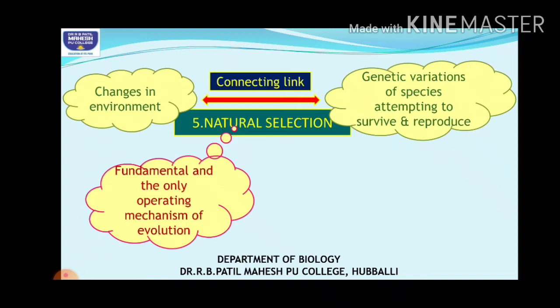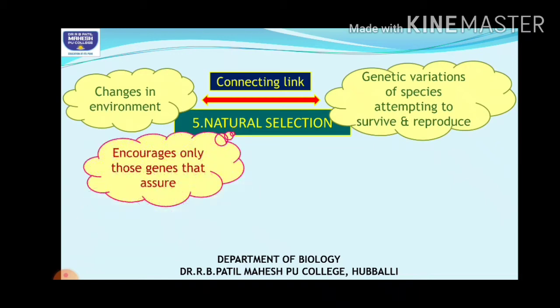According to Darwin, nature selects the best fit ones, the better ones who can survive in a particular environment, right? So there is a link between these two: as the environmental conditions change, variations take place in the organism for their better adaptability. That is natural selection.